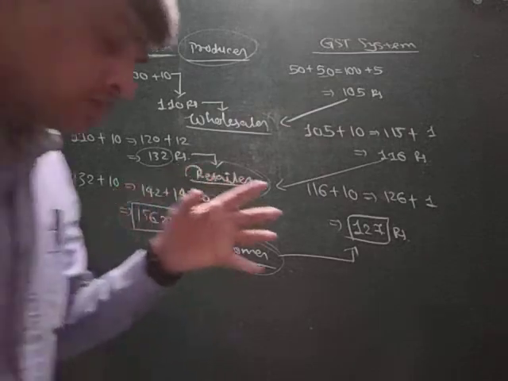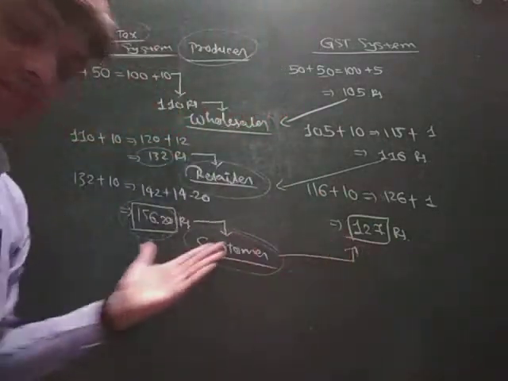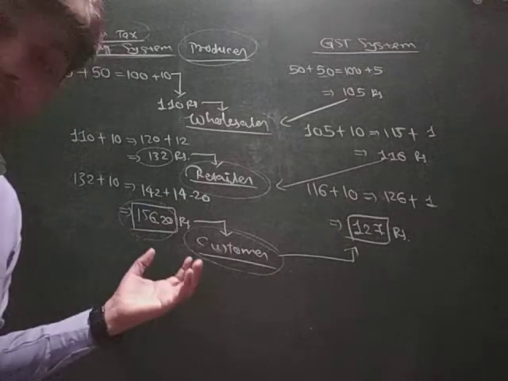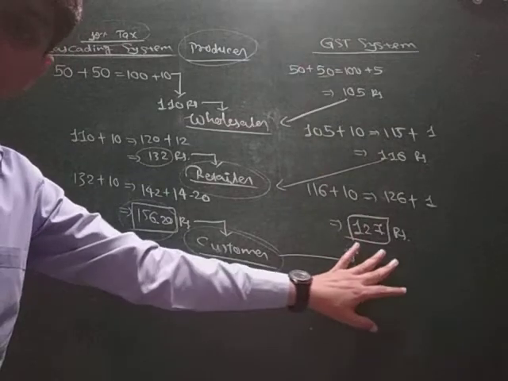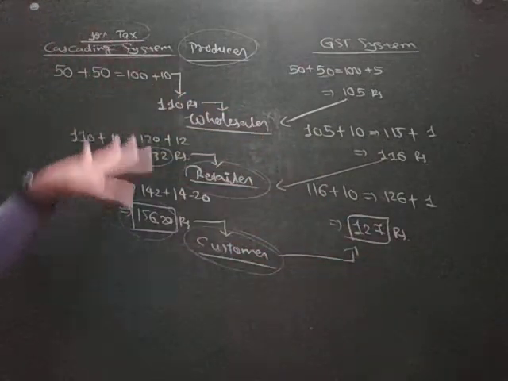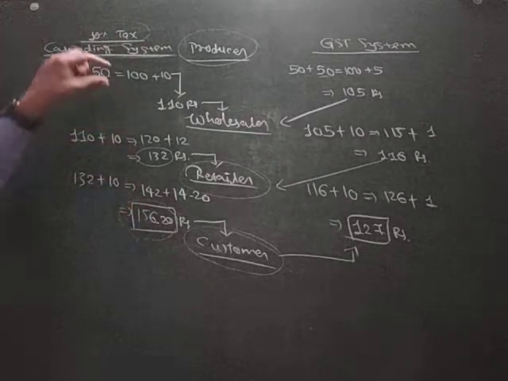So this is the main difference. We can see how much margin there is. What is the difference, the big difference in the price? In GST it is only 127, but before GST it was 156. So there is tax on tax.